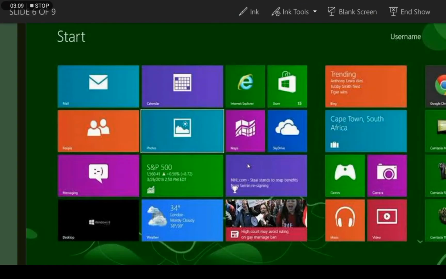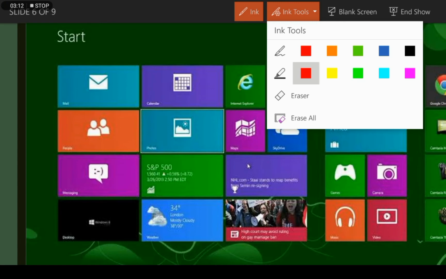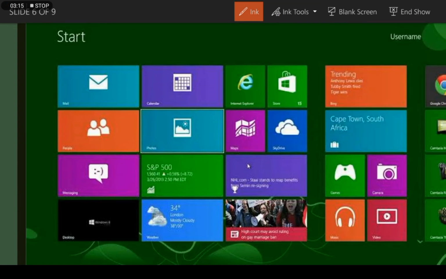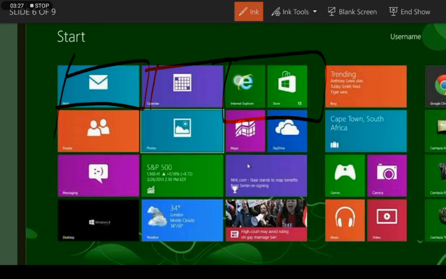As you can see, this is Windows 8. In Windows 8 we don't have any start button like Windows 7, and you can see the boxes. These boxes are called tiles. By clicking the tiles we can access all the applications of Windows 8. As we know, Windows 8 is basically only used for touchscreen PCs, laptops and tablets. We can't use Windows 8 on our normal computers.